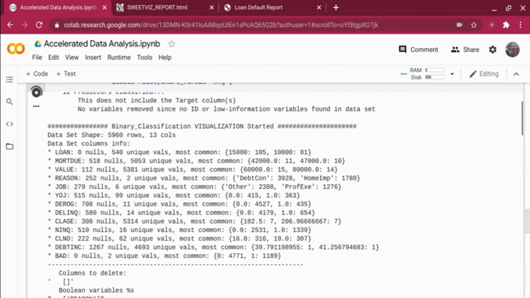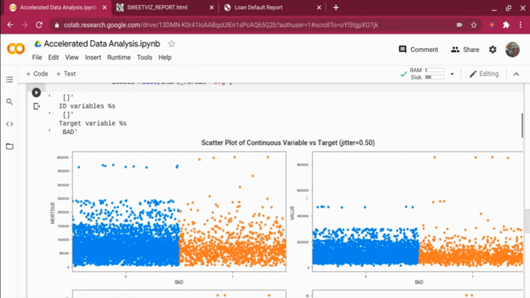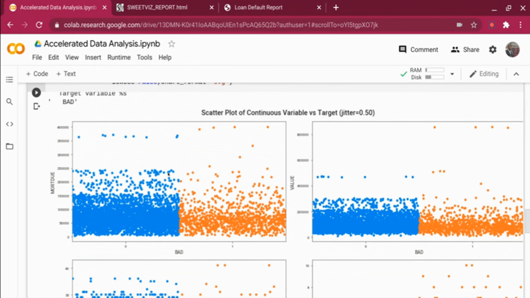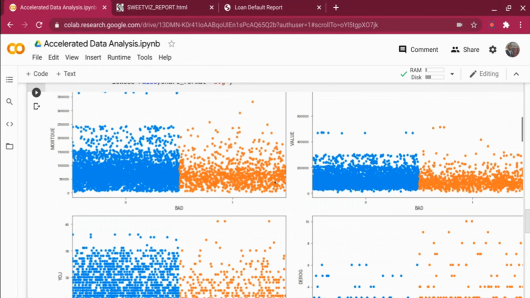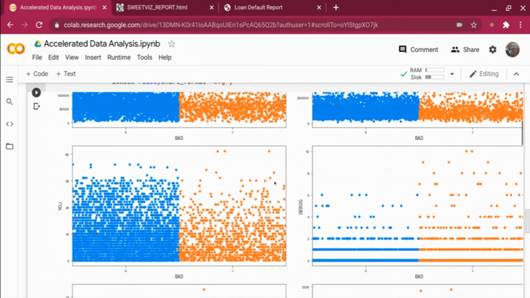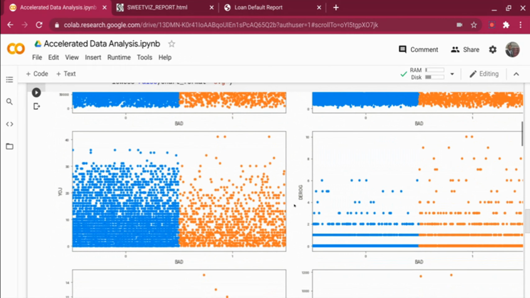It gives me a summary of for loan: how many unique values are there, what are the most common values, how many null values are there. It gives me all this information. It also gives me individual values against the target, right? Now for a typical example, let's go back to the variable derog, right?